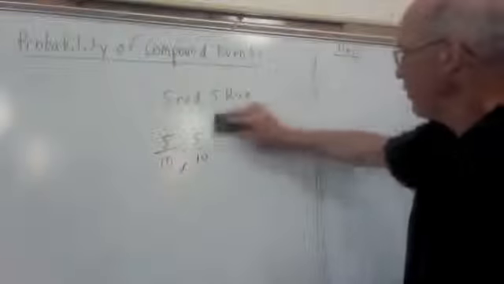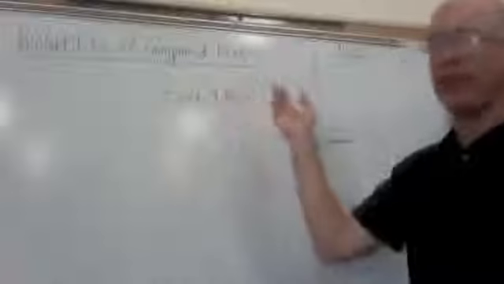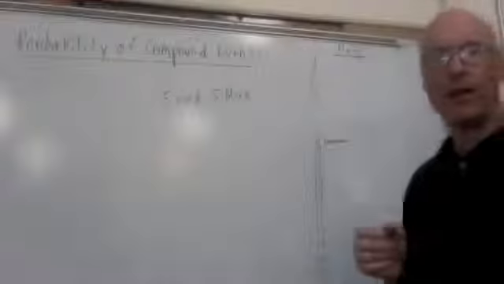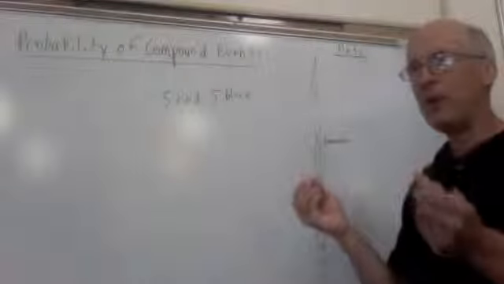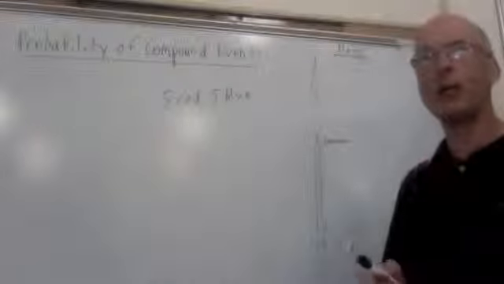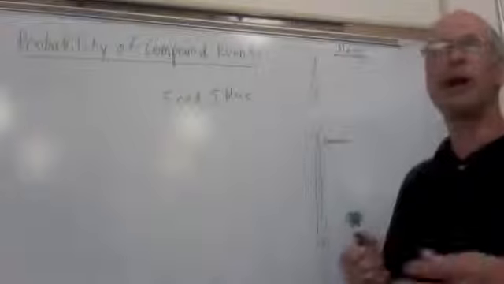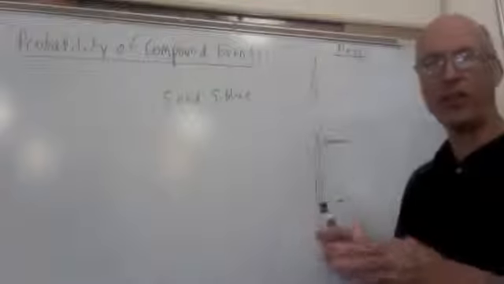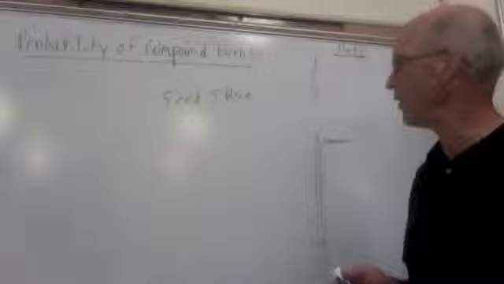That's an example of independent events. They're not affecting each other. Me drawing a marble the first time and then putting it back doesn't affect what happens the second time. Some things are called dependent events, and they do affect each other.